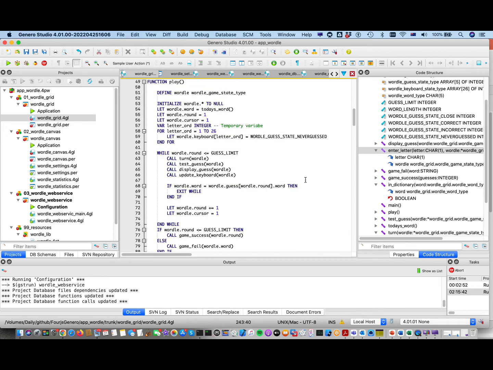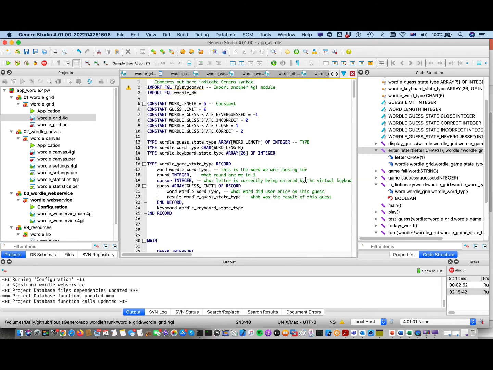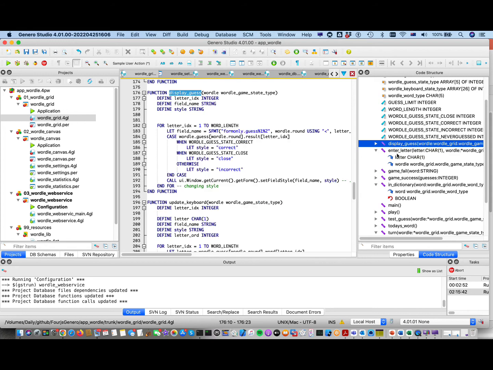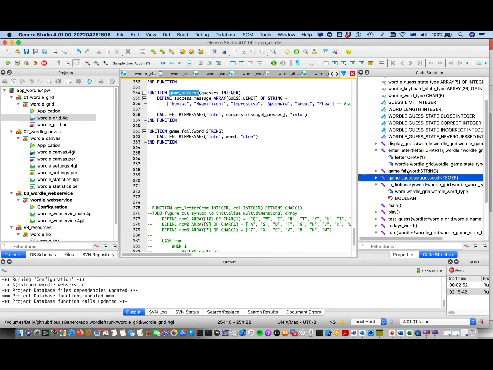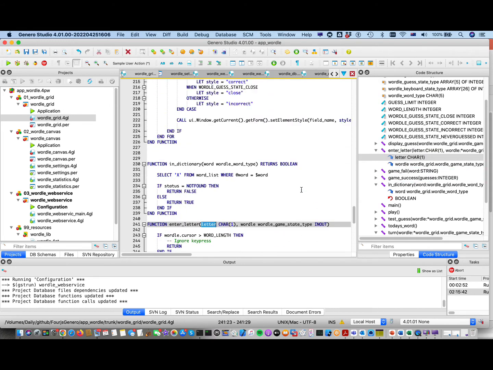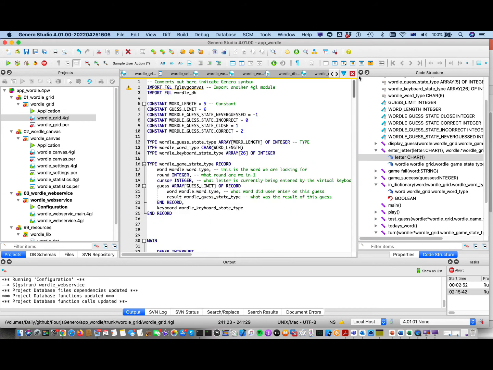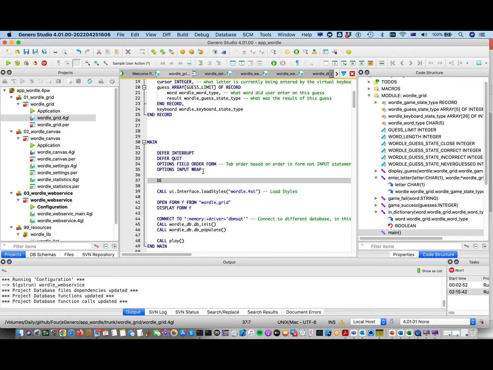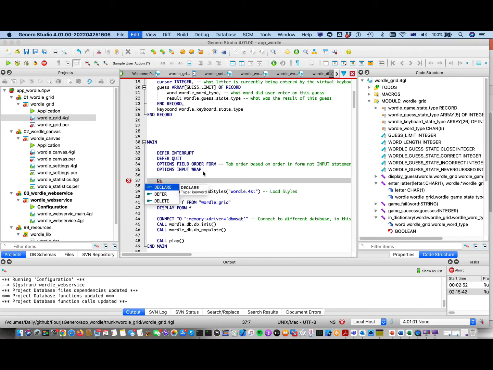Notice also I'm using Genero Studio, so I'll just point out a few things. I've got the code structure on the right, so I can quickly navigate between functions and see what's there. We've got, typical for a code editor, real-time syntax or code completion. That's the one I'll show first. So D E, what else can occur at this point? Control space, so declare, defer, delete.